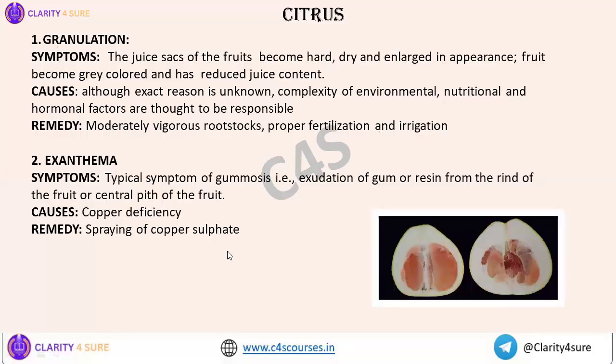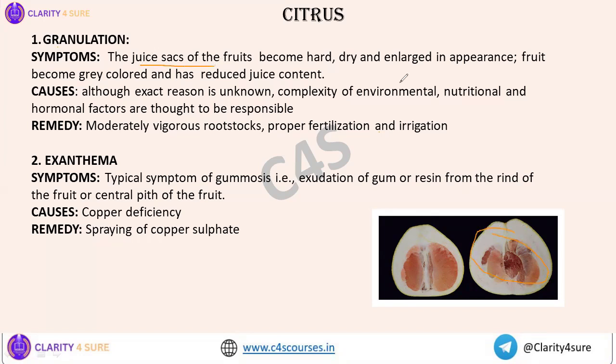Next, we'll talk about citrus. Again, here are the two most important physiological disorders of citrus, granulation and exanthema. In granulation, the juice sacs of the fruits are affected. Just try to remember which part of the fruit is affected. So this is the one. The juice sacs of the fruit are affected.